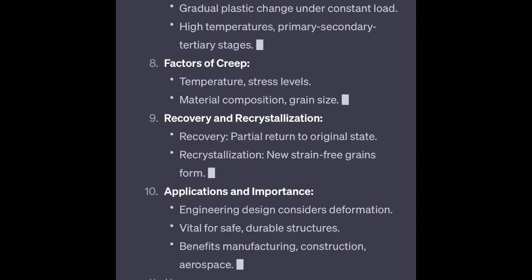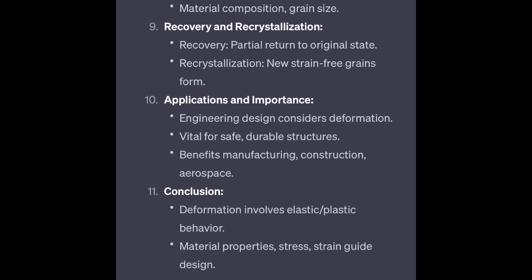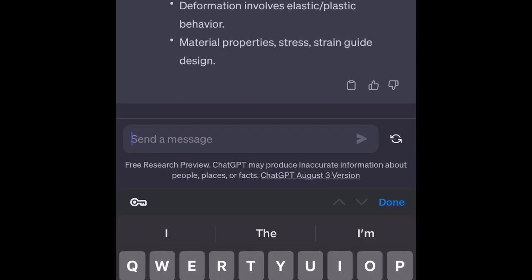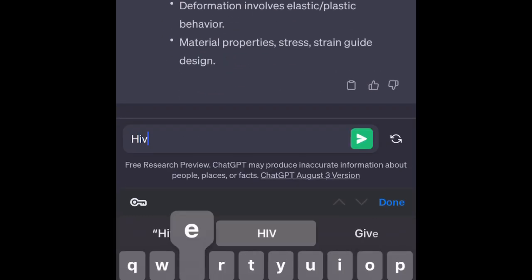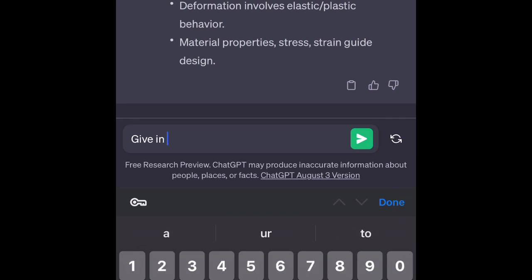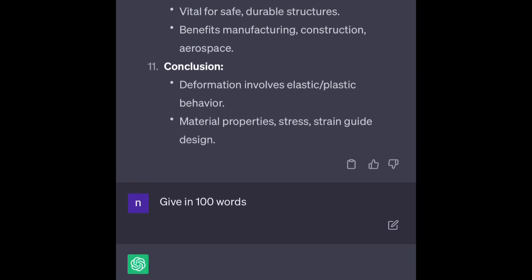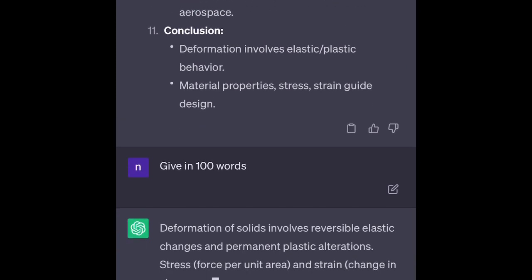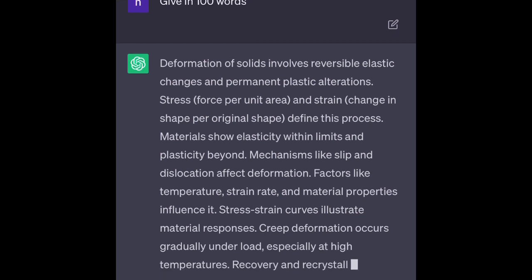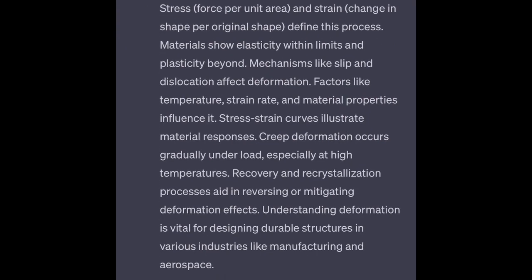If you want to write for 2 marks, let's say how many words do you want? 100 words. So we'll ask, give in 100 words, or you can ask for 50 words also. It will convert the above information into 100 words. So the same thing is converted into different lengths depending on the need. So please do use artificial intelligence.